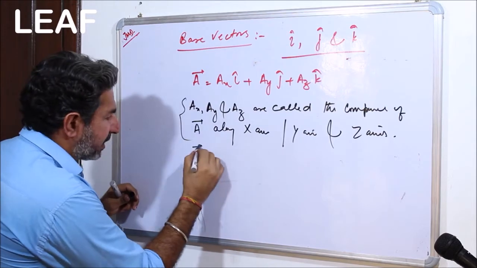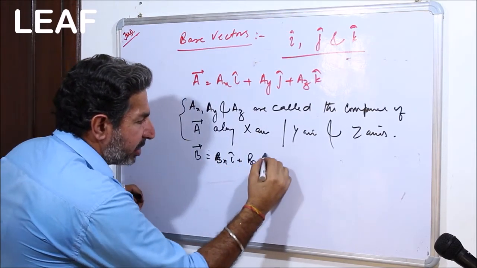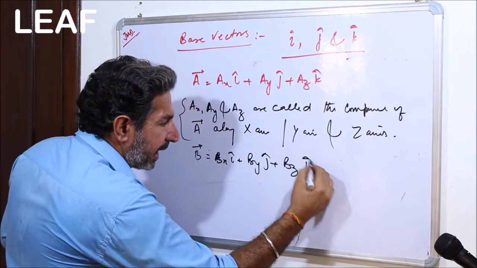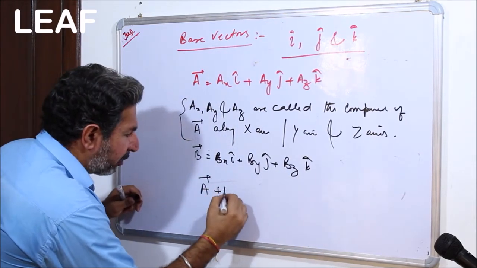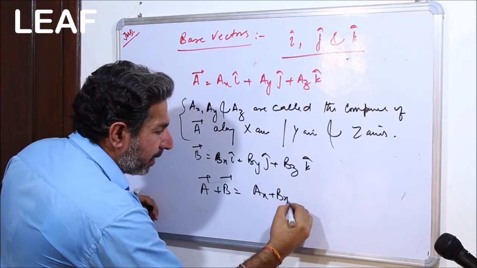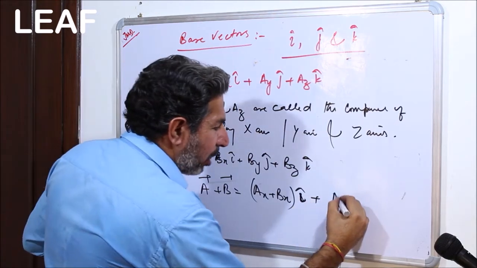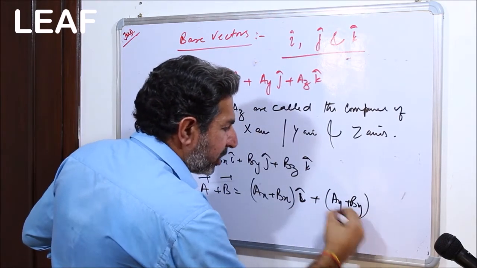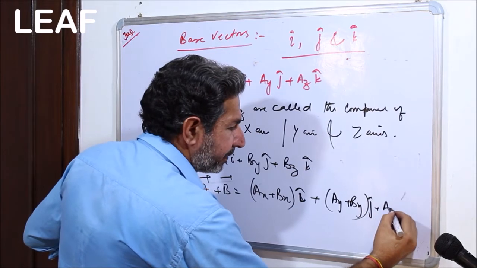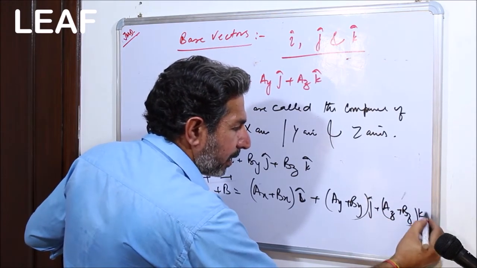Similarly, if there is a B vector, that is bx i cap, by j cap and bz k cap, then if you wish to add these two vectors, you will add x component with x, y component with y and z component with z.